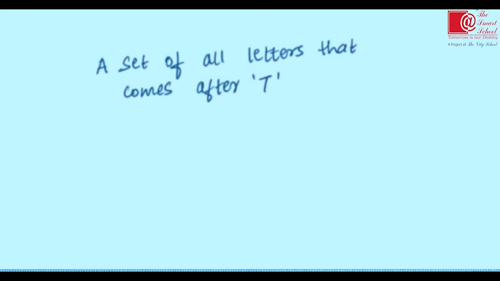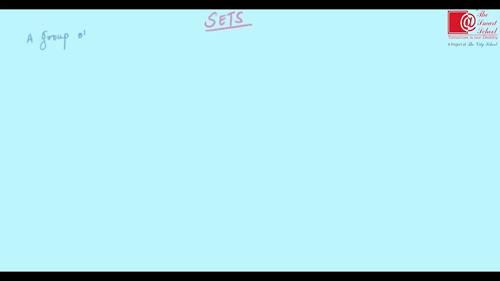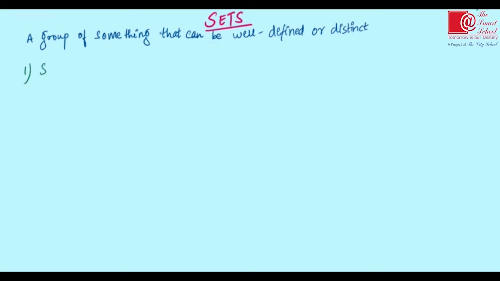Let's take a simple example, a set of all the letters that come after T. So what all letters will be there? U, V, W, X, Y and Z. Yes, so this can also be called a set. Let's see a few more examples, if we can form a set of them or not. The first is states of India. Can we form this set? Yes, because there are 29 states in India and you can list all of them.